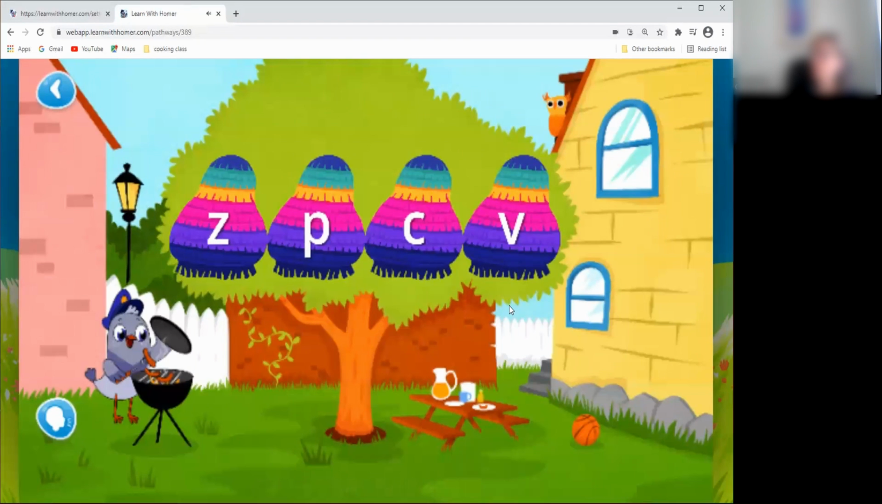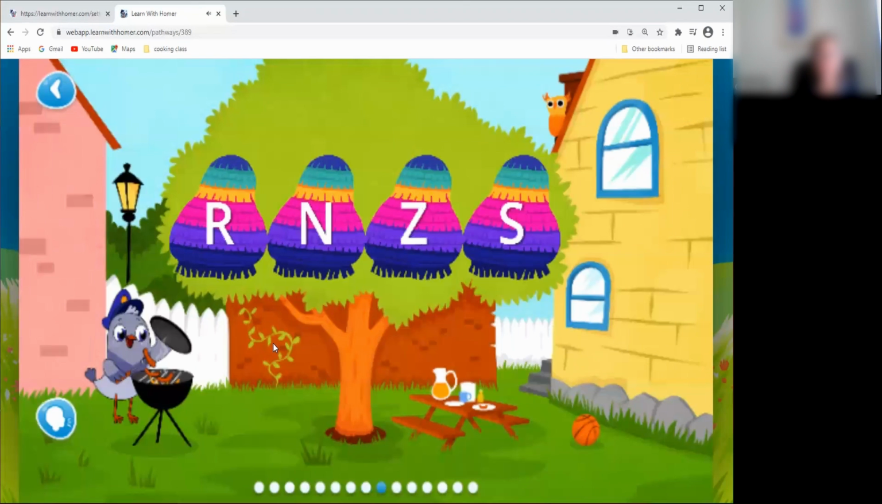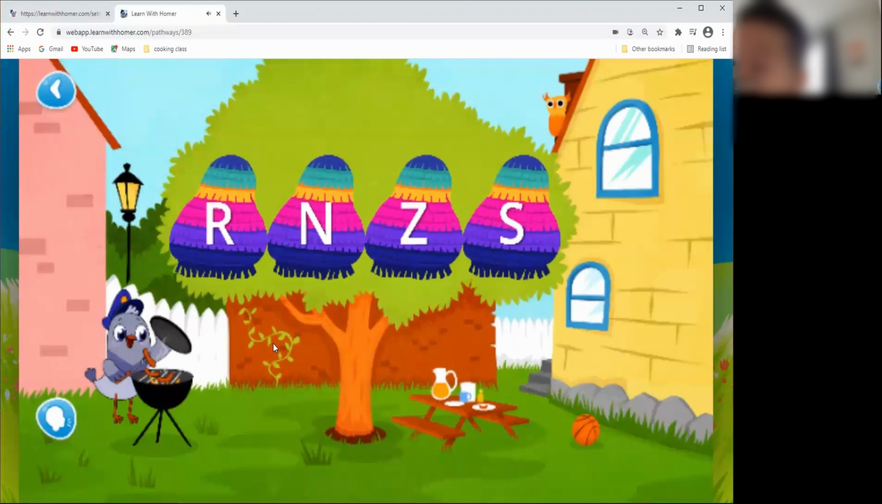Can you tap the lowercase z? Where's the lowercase Z? Find it. Z, Z, Z. Over here. Cheers! Z. Nom, nom, nom. Eat all the candy. Can you tap the uppercase Z? Where's the uppercase Z? Find it.